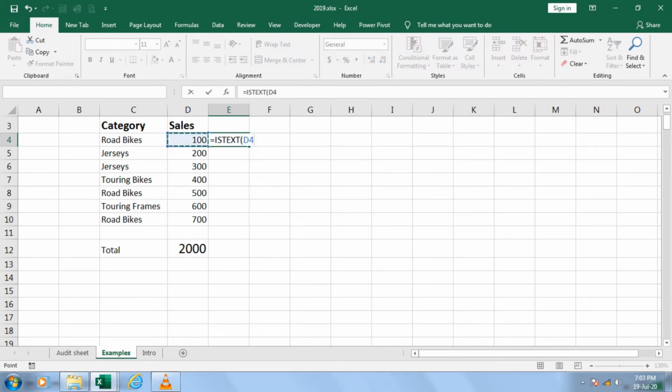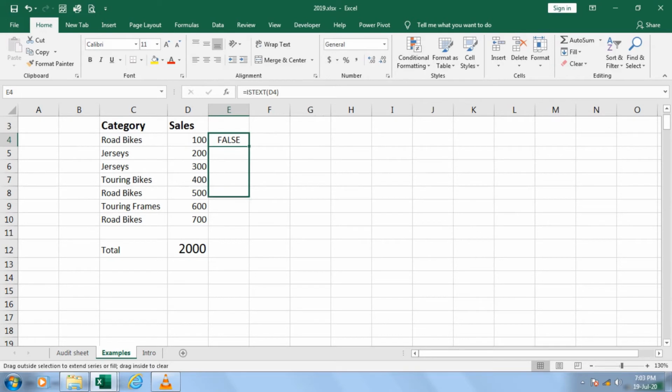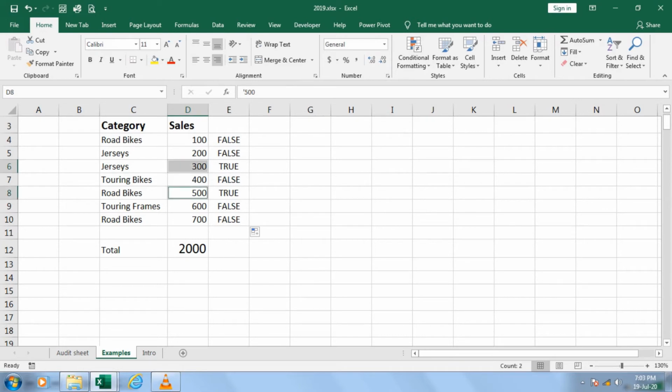Equal to is text. I got it. So this is saying false. I am not a text. So that means this true option is ignored. See, this 300 is ignored. 500 is ignored. When I ignore these two options, that means your actual total has to be 2800.